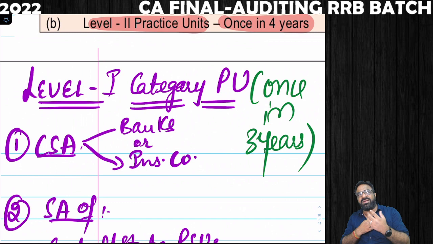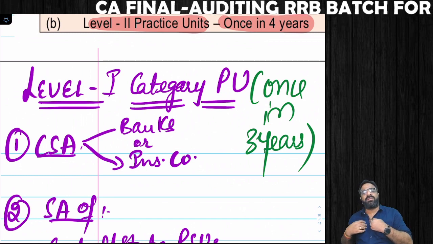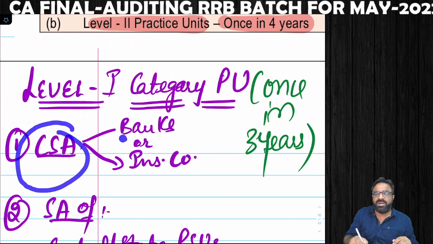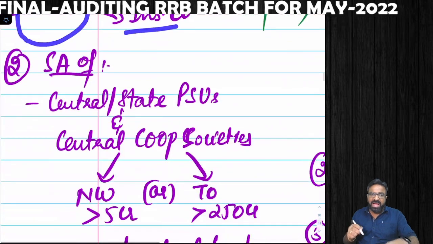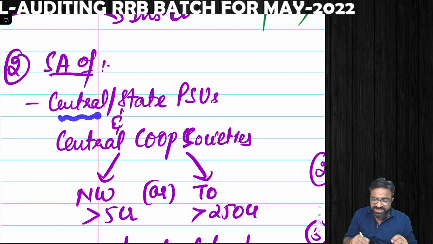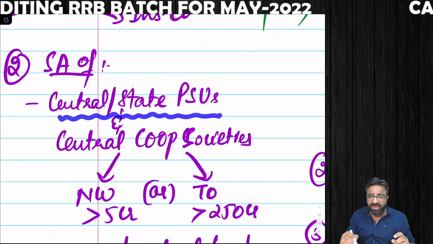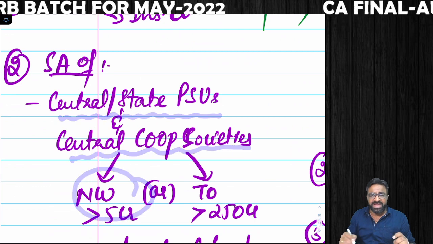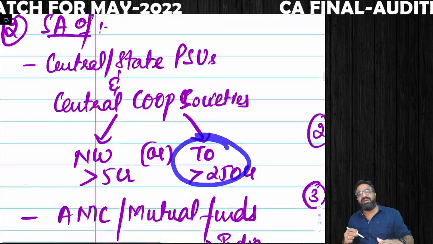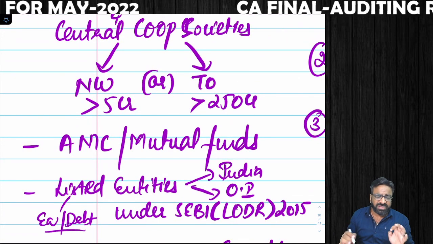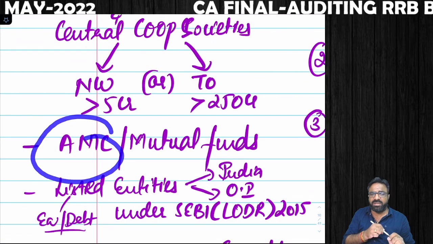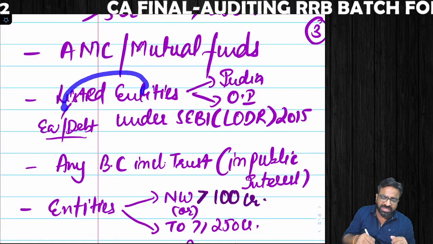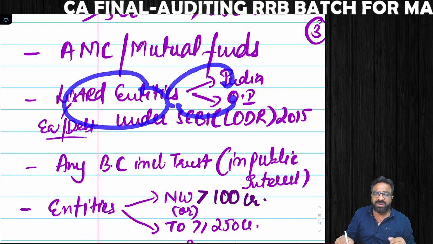Now the question arises, sir, what should I have done to come under the level 1 category? I should have done the central statutory audit of any bank or any insurance company. I should have done the statutory audit of any central or state public sector undertaking or central cooperative society whose net worth is greater than 5 crores or turnover is greater than 250 crores. Next, I should have done the statutory audit of any asset management company or a mutual fund company. I should have done the statutory audit of any listed entity, whether it is listed in India or outside India.